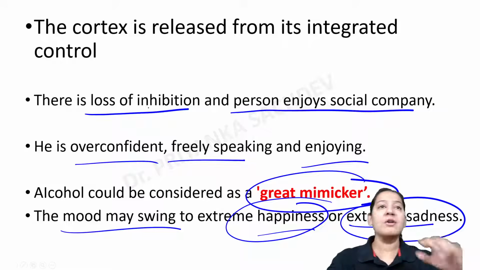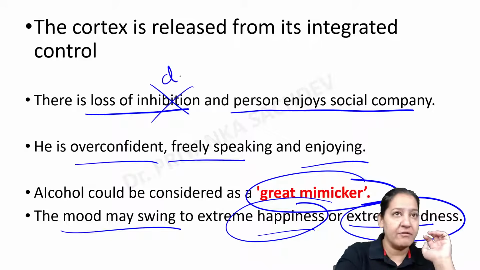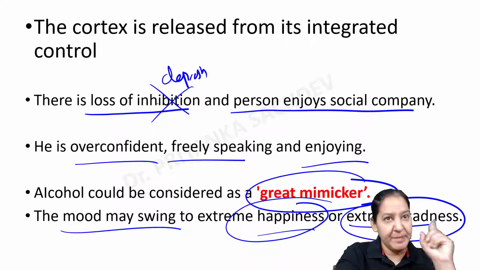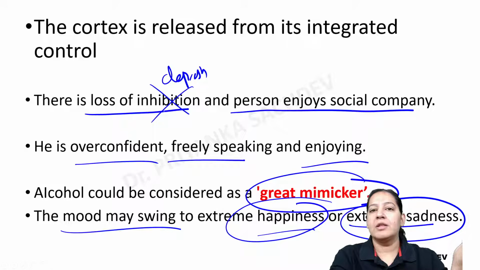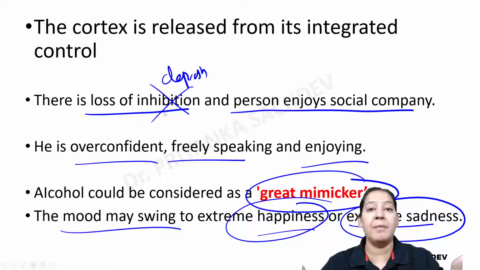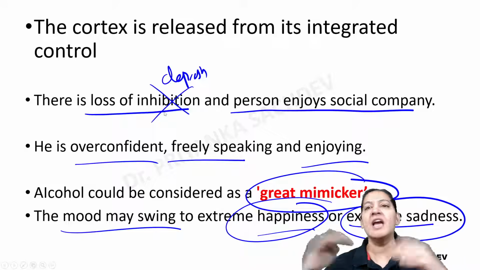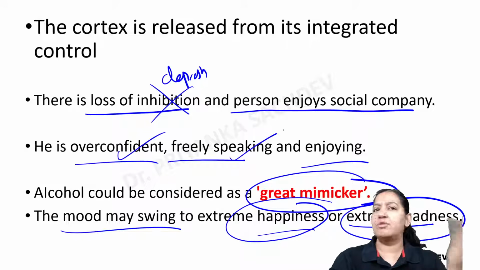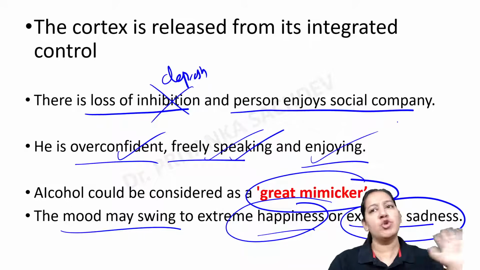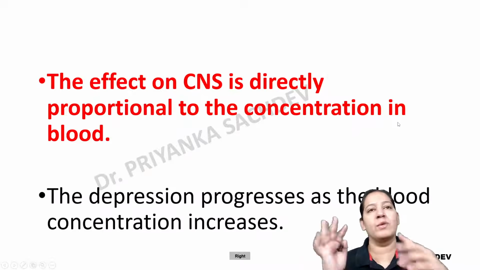But the loss of inhibition: the inhibition is lost because of depression of the CNS. Now there is no inhibition. The person doesn't think, I don't have to say this thing publicly, I don't have to do this thing publicly. He becomes overconfident. He talks too much. He speaks too much. He enjoys too much. So that's why alcohol is known as a great mimicker.